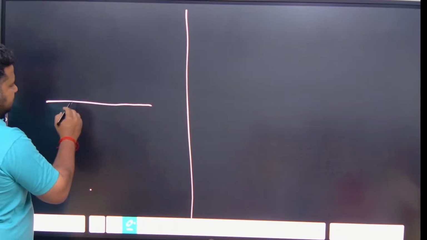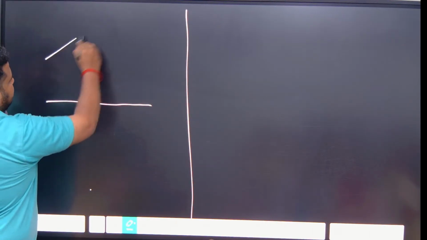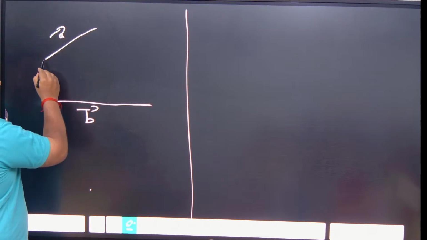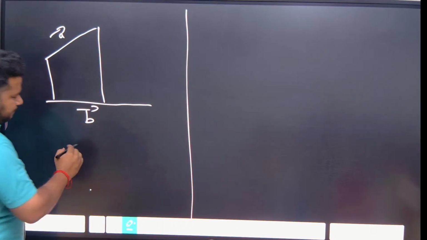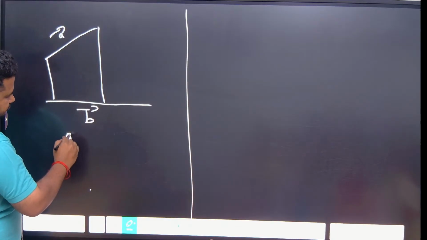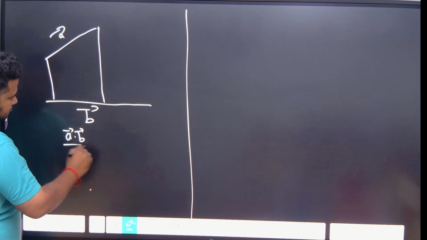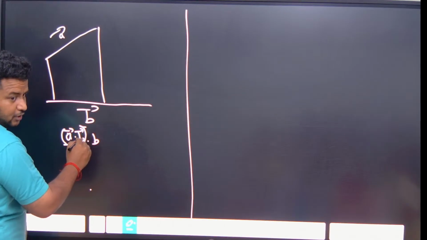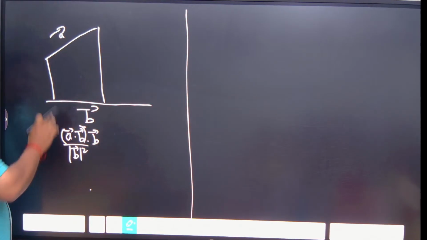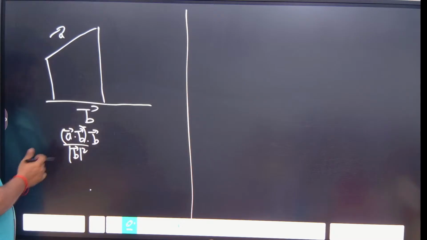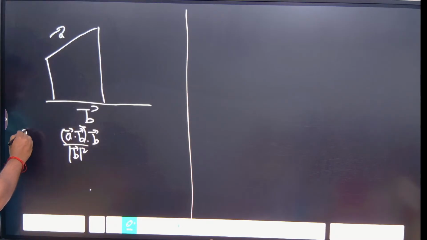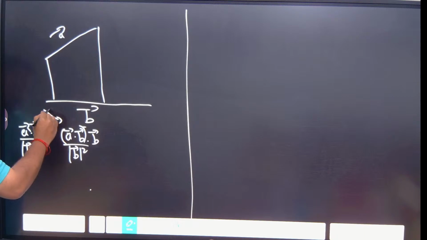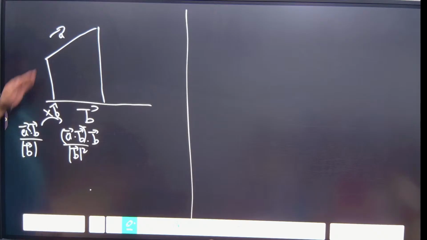If this is the scenario, this is vector B and this is vector A. If they ask projection vector A on B, the formula will be A dot B, into vector B, divided by modulus of B whole square. But if they ask only projection or component, you will write A dot B by modulus of vector B. If you multiply by B cap, you will get this vector. Understood? Any doubt now?